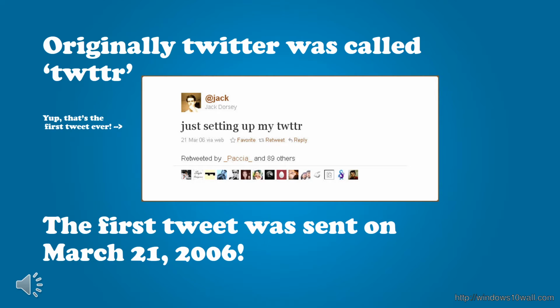Originally, Twitter was named as TWTTR to signify the short 140 character limit on the tweets. Jack Dorsey, one of the founders of Twitter, was the first person to tweet ever. He sent this tweet on 21st March 2006.